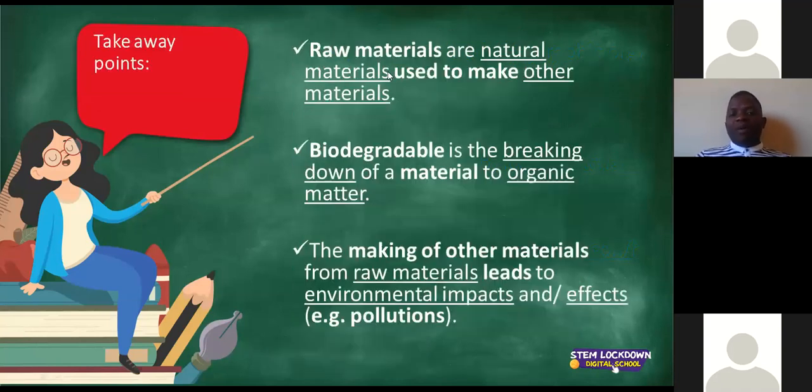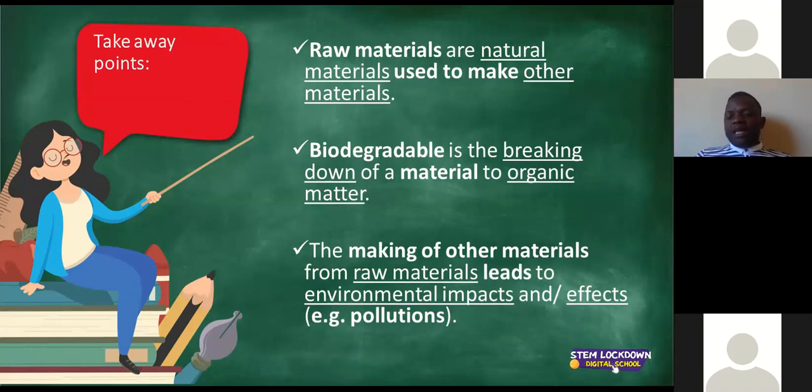So now, what are our takeaway points from today? Number one, raw materials are natural and they are used to make other materials, like trees or wood that give us paper. What is biodegradable? What does it mean to biodegrade? It is when something is broken down into organic matter. I made a very sad example, that when a dog dies and we bury that dog, it biodegrades, and then it starts to fertilize what? It fertilizes the soil, right?